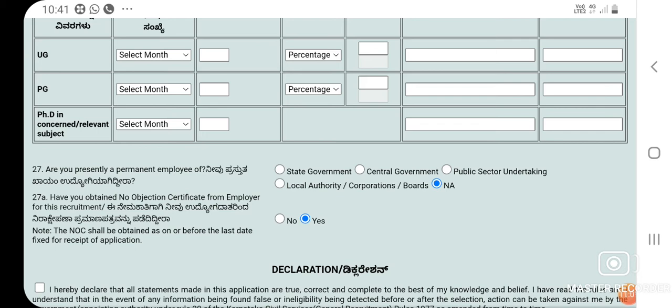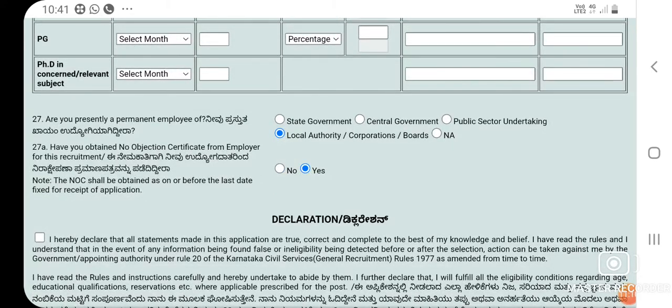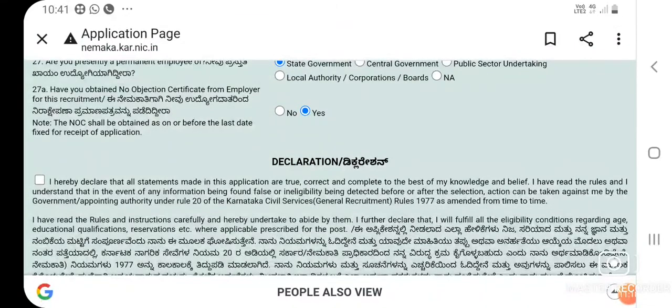If you are an employee of a local authority, corporation or any board, then choose this option. Again, it will generate the same question. If you are a state government employee or central government employee, choose that option also, and it will again ask whether you have obtained the NOC from your employer or not.